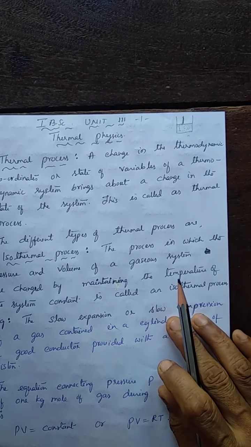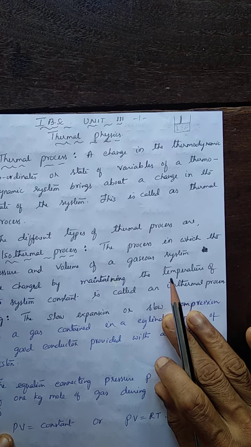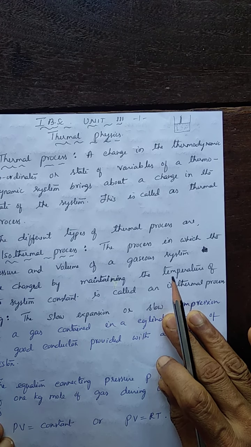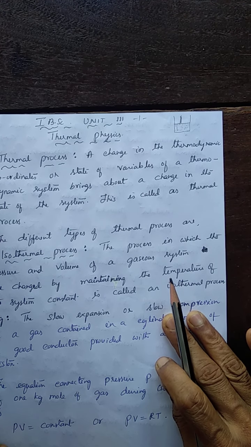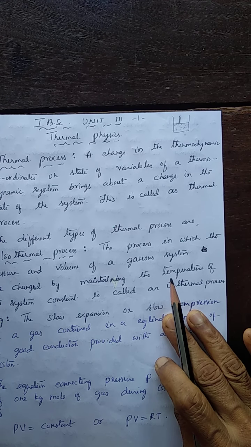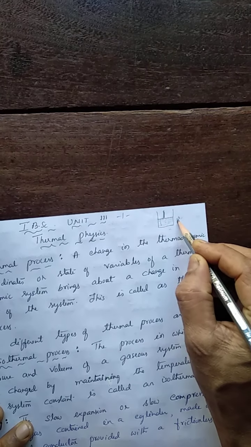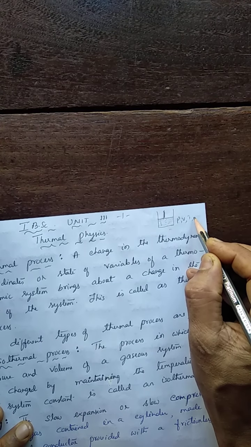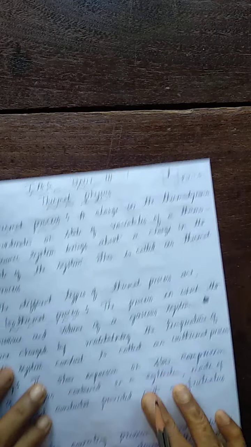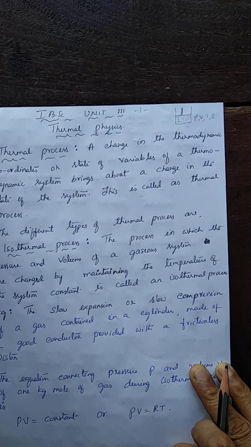And when the thermodynamical system is studied, we consider the coordinates of that thermodynamical system. Usually, there are four important thermodynamical coordinates. They are pressure, volume, temperature, and one more term called entropy. These are the four important thermodynamical coordinates.